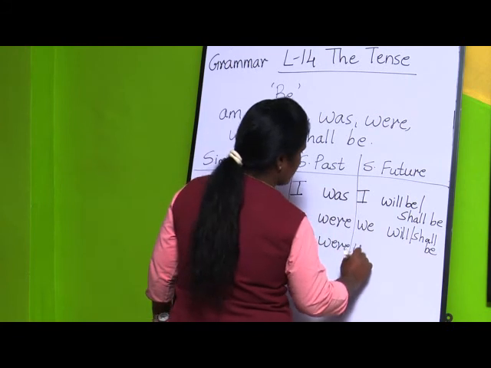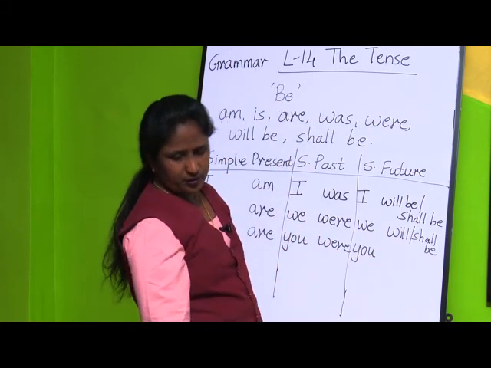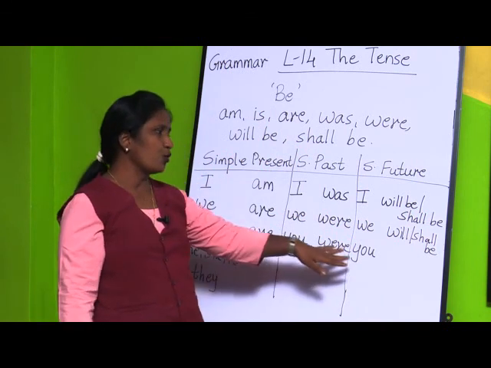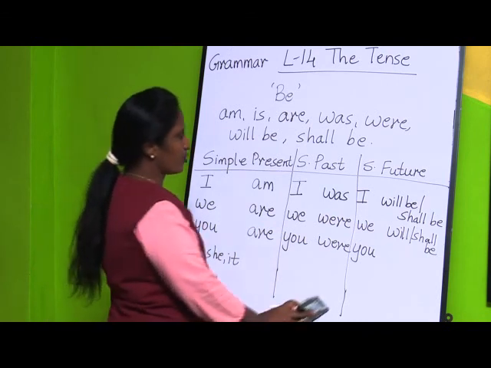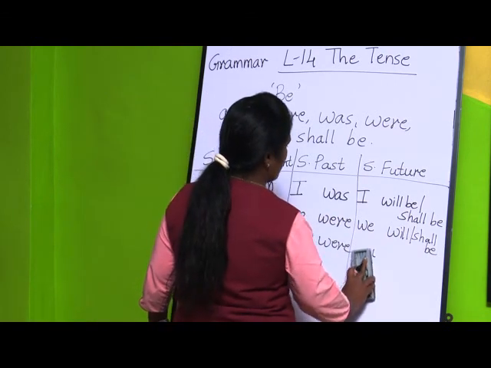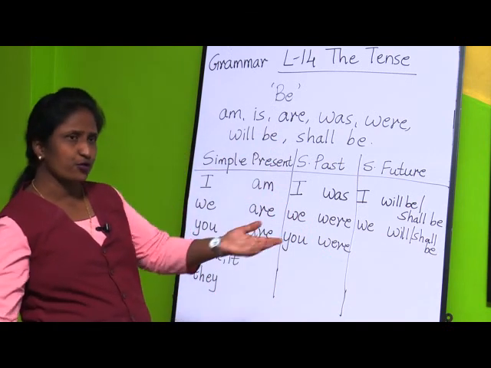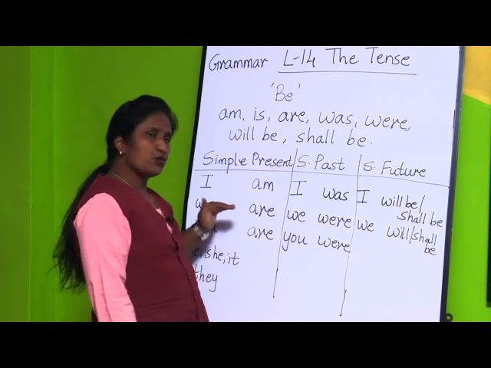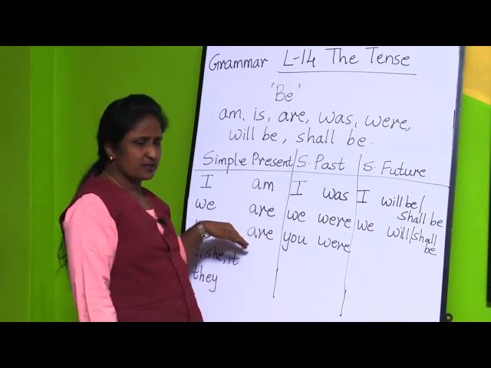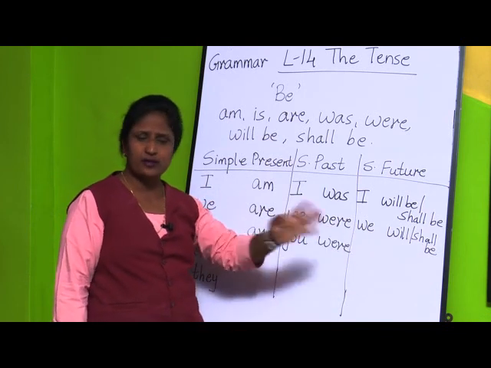Now here, you will be or you shall be, no. In future tense we are not going to use this with you. You will be coming tomorrow, you shall be coming, means we are not going to say anything for the second person. But here: you are boys, you were not well. So you will be or you shall be, no.